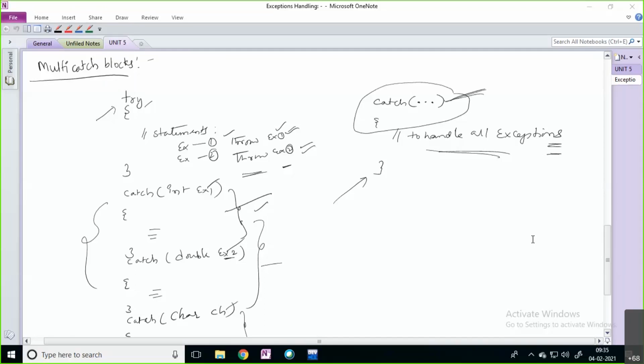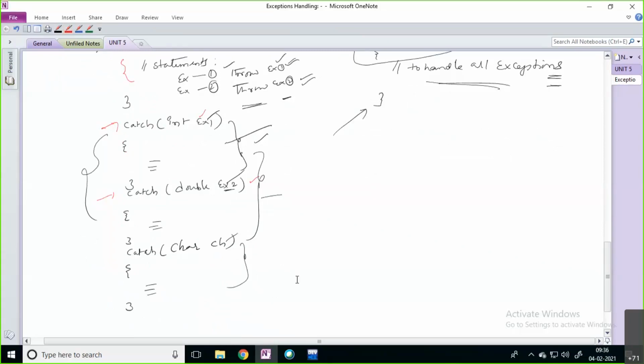If you observe this particular syntax, inside this try block you have written some statements. These statements are raising more than one exception. If it is one exception, you simply write one catch block and handle that code based on your exception. But in this try block, it is raising more than one exception, so for each exception you have written one catch block. For integer exception, one catch block. For double type exception, one catch block. The same way for character type also, you have written one.